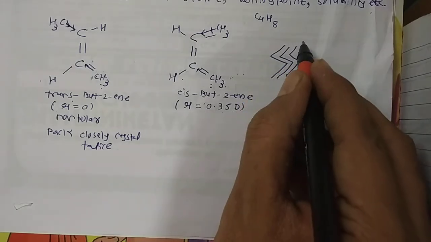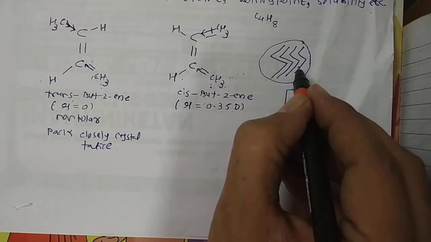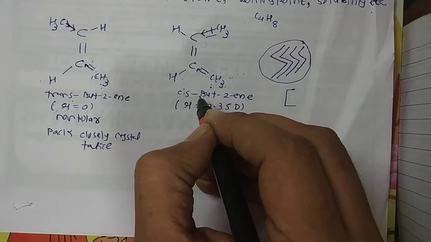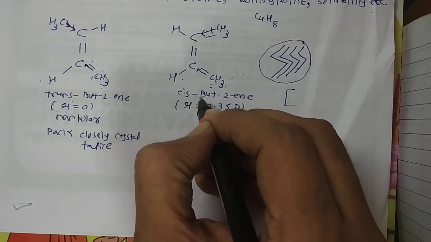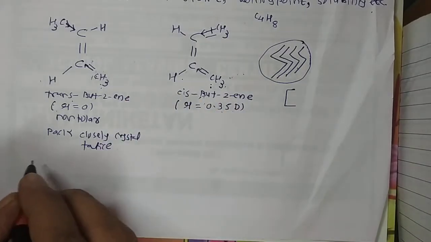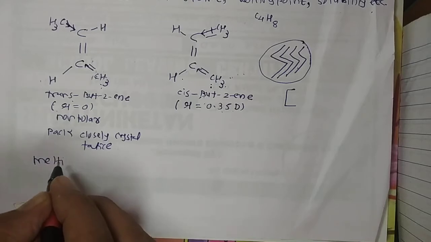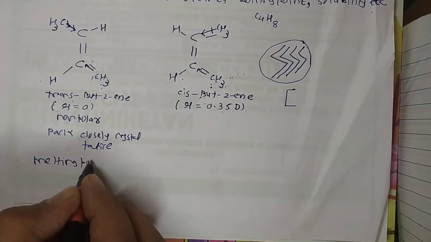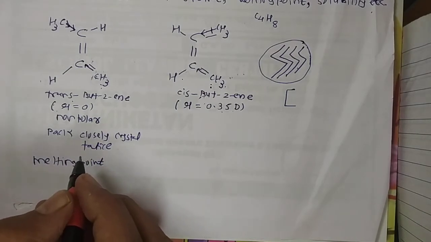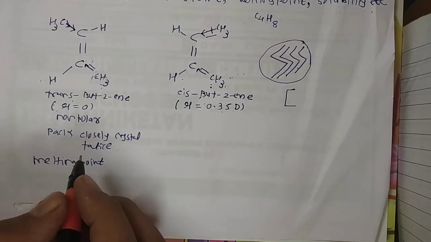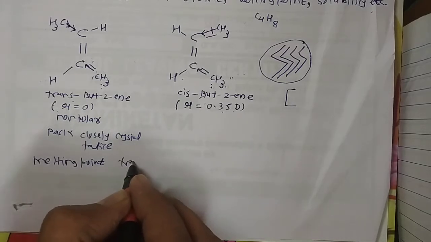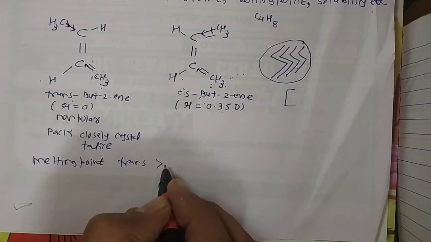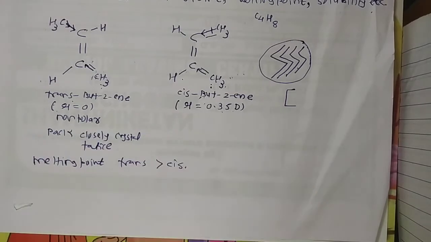So that's why the melting point of trans as compared to cis is higher in nature. Once again, in the case of melting point, trans has a higher melting point as compared to cis.